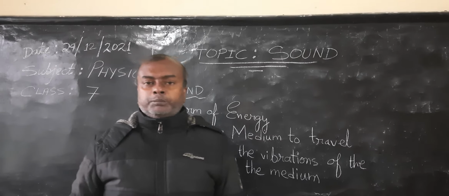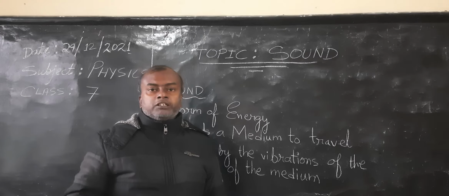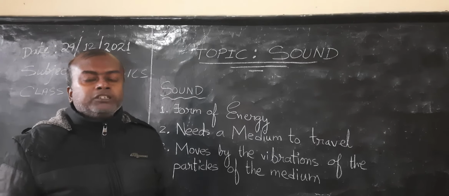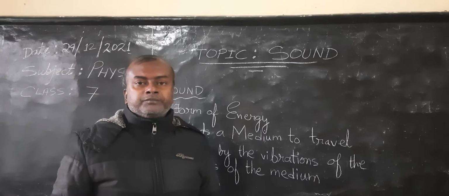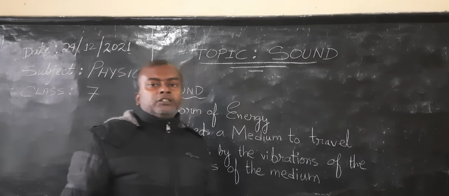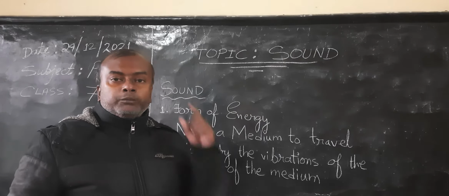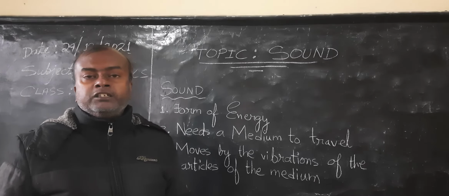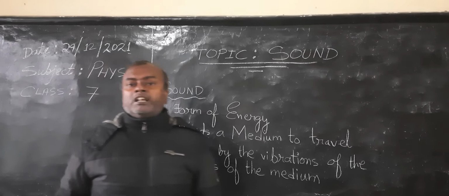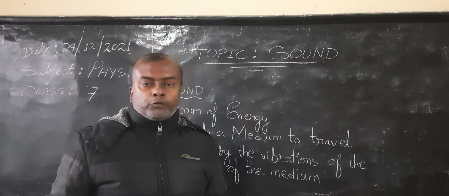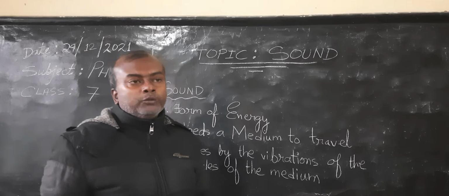Now, if you go to space, you must have seen astronauts going to space. When they communicate with each other, they cannot just talk like that, because in space it is vacuum. Vacuum means absence of any medium. Total absence of medium is there. So astronauts over there cannot communicate just by talking to each other. They need some radio device which is connected to their ears. There is a mouthpiece through which they communicate, and the signals are transmitted just like how you transmit through mobile phones. You talk through one mobile phone and that signal is transmitted to the other mobile phone.